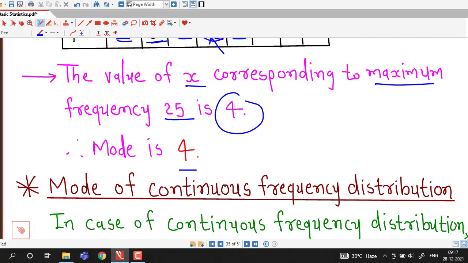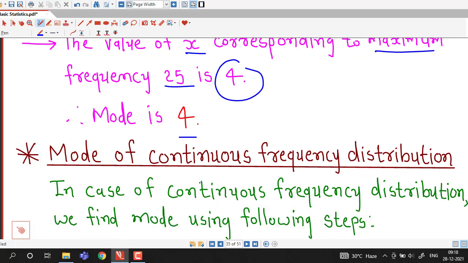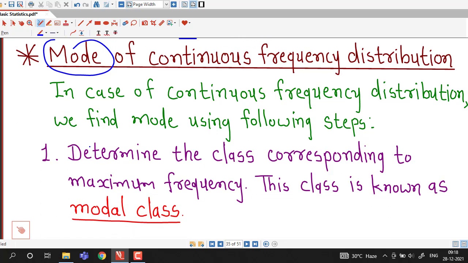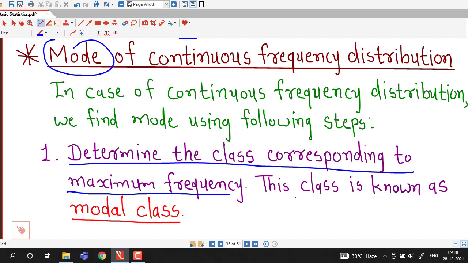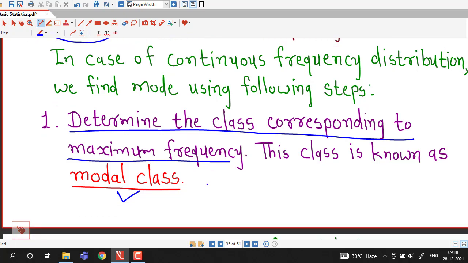In case of continuous or grouped frequency distribution, we have a ready-made formula for mode. So we first see what this formula is. Before that, we consider these steps for finding mode of a continuous frequency distribution. If the distribution is a continuous frequency distribution, first we have to determine the class corresponding to the maximum frequency, and that class is known as modal class. First we have to locate the modal class. So modal class is the class corresponding to the maximum frequency.